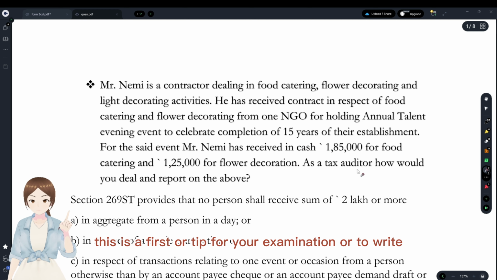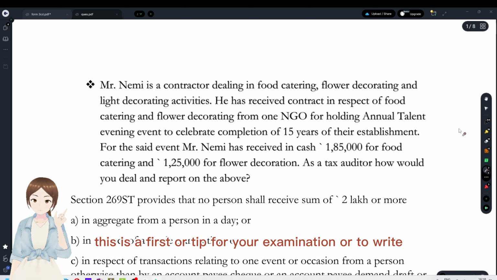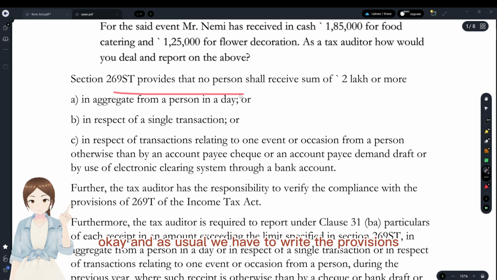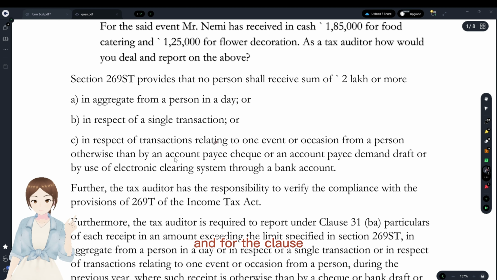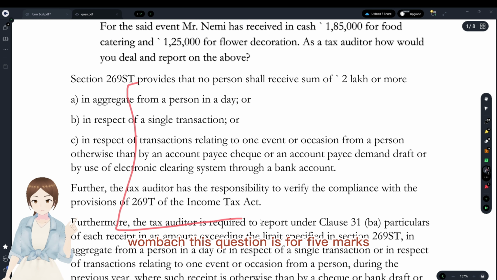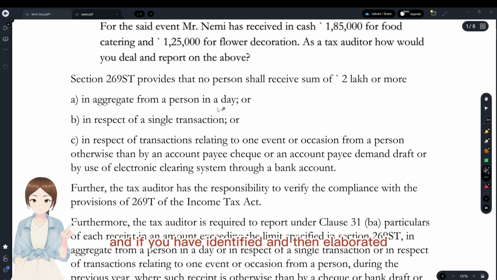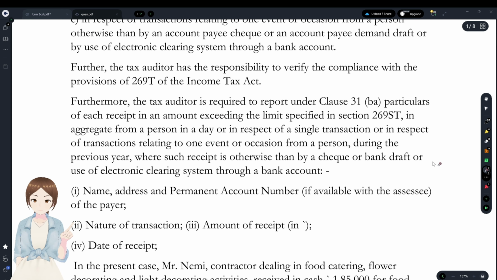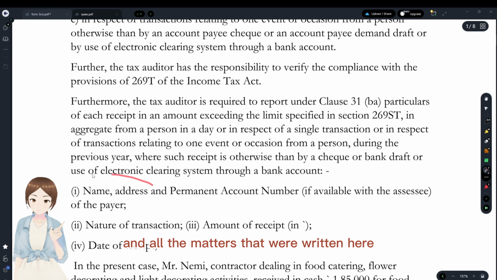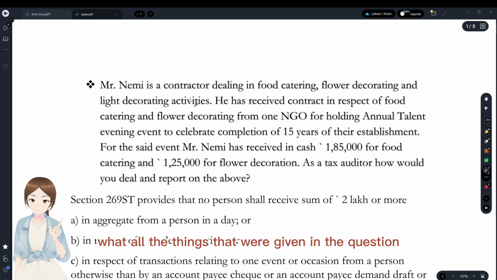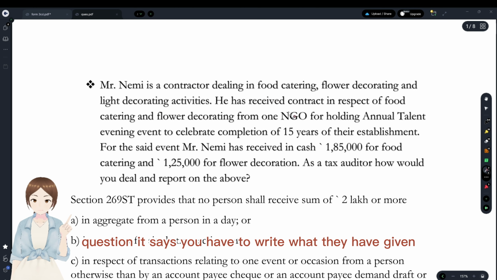This is the first tip for your examination, how to write out the audit answer with regards to fiscal laws. Okay, and as usual, we have to write the provisions. For the provisions, you'll get 1 mark, and if you have identified the clause, you'll get 1 more mark. This question is for 5 marks. And if you have identified and then elaborated the provision for this, you'll get 1 mark. And all the matters that were written here have to be reported. Whatever things were given in the question itself, you have to write what they have given.